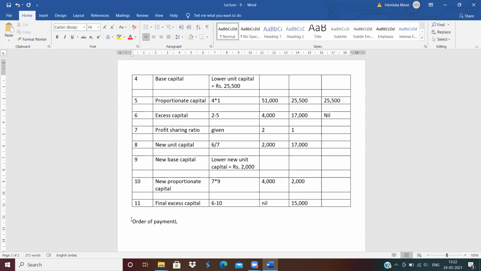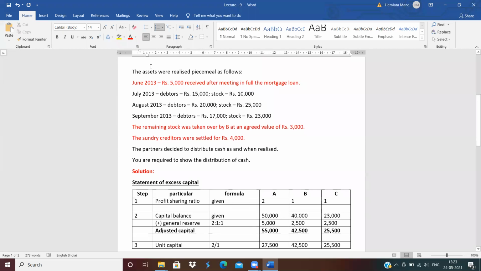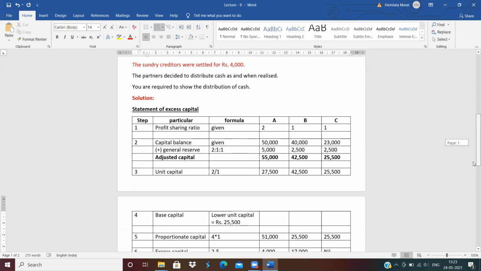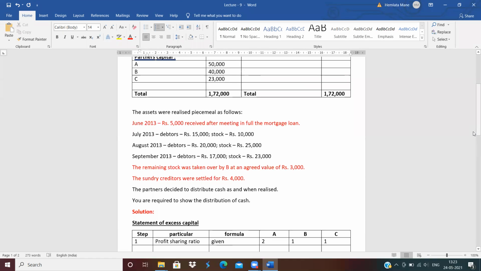Order of payment means which liability should pay first. Liabilities. Which liability should pay first? Now tell me, first, which liability should pay first? Realization expenses. But see, in this question, no realization expenses are given, so don't write. Next is second. Second pay to whom? Second pay to contingent liability. But also here contingent liability is not given.